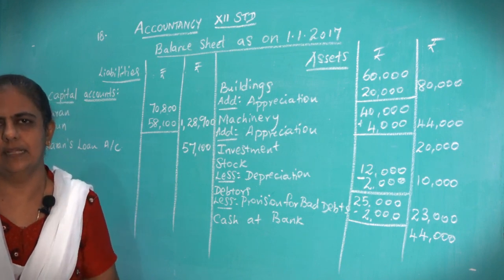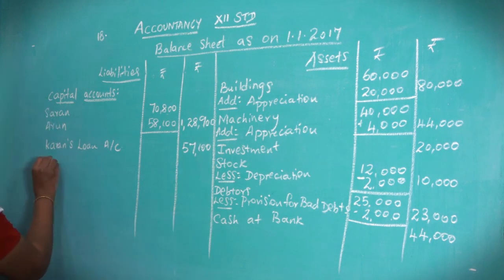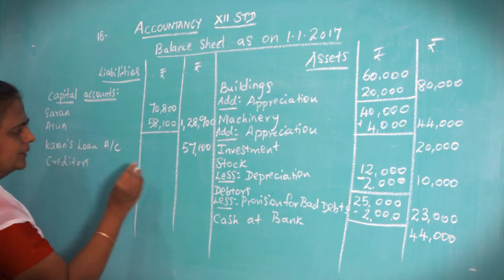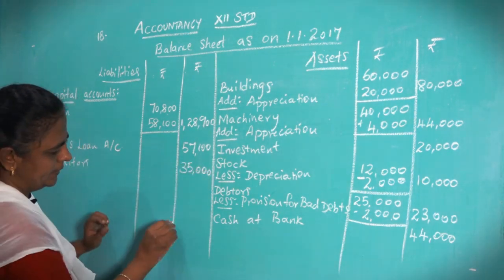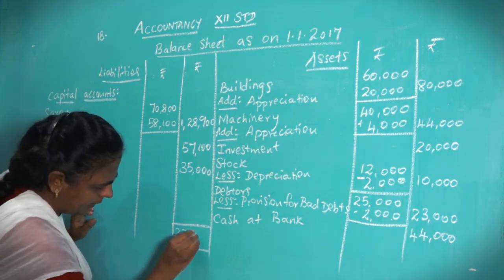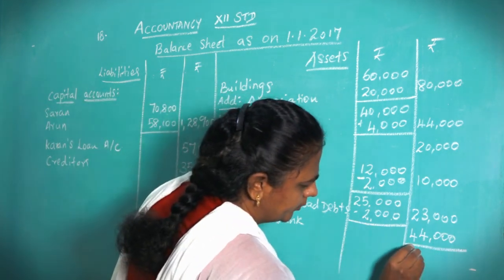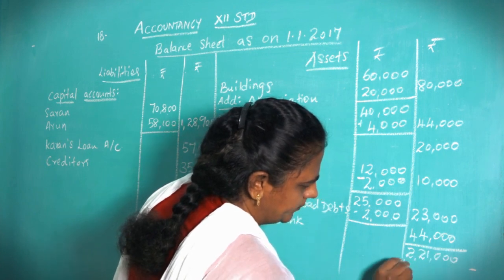Only creditors is left there. So creditors alone you write here. How much is creditors? 35,000. Nothing else is there. Put the total, 2,21,000.